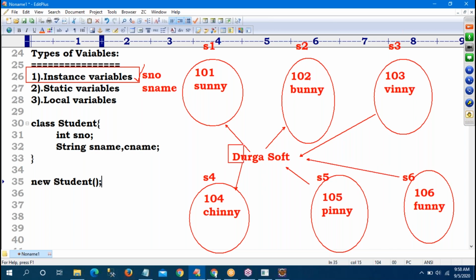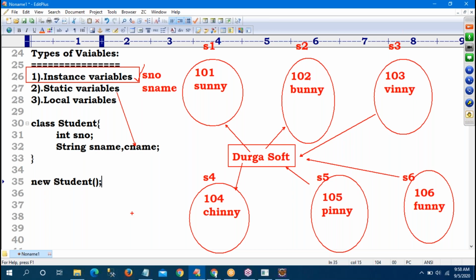So only one copy I can share with all objects. Then I can go for static. So college name you can give as a static variable, because for all objects only one copy is shared. That type of variable is called a static variable. For instance variables, the value changes from object to object.